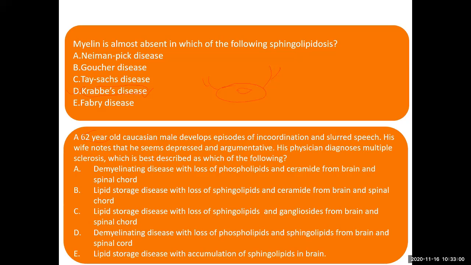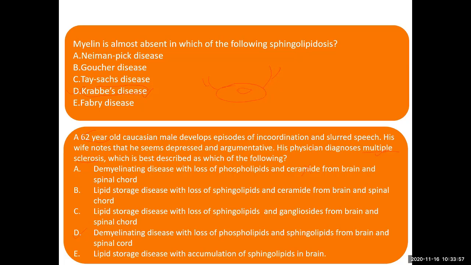So, a 62-year-old Caucasian with slurred speech; his wife notes that he seems depressed and argumentative. His physician diagnoses multiple sclerosis. Which is best described as the following? Multiple sclerosis is actually a loss of lipid. Myelin is lost because of an immunological attack, so it is an autoimmune disease. It is not a lipid storage disease. So D is the answer.